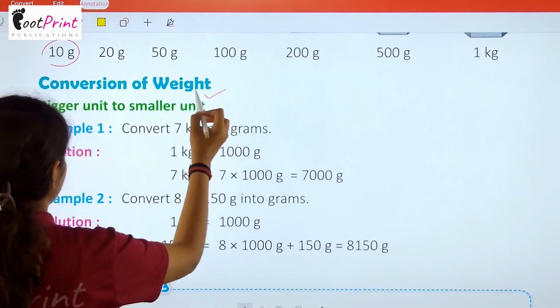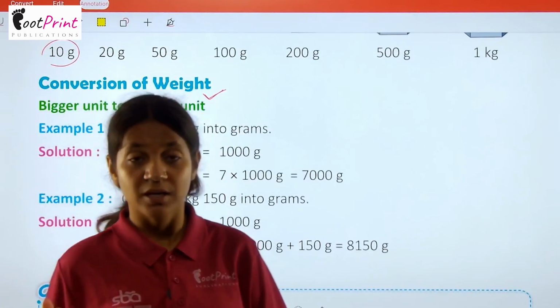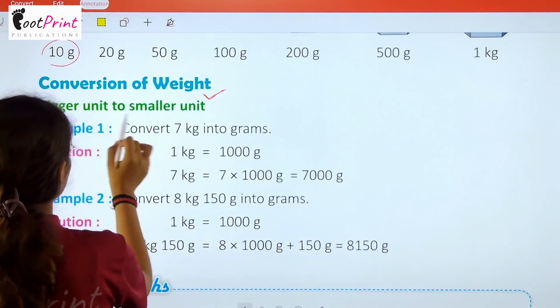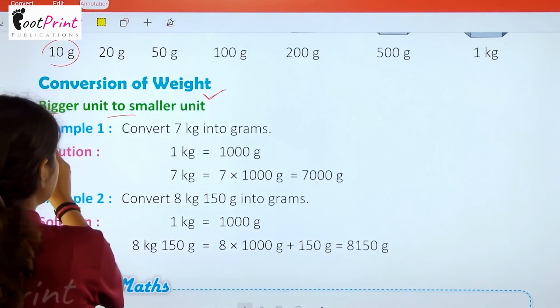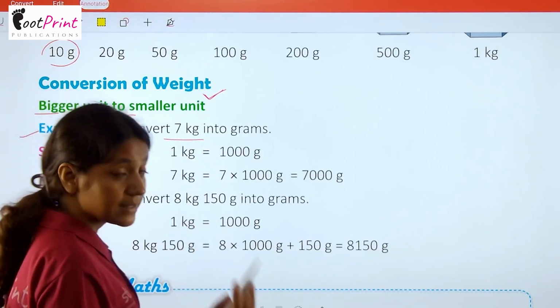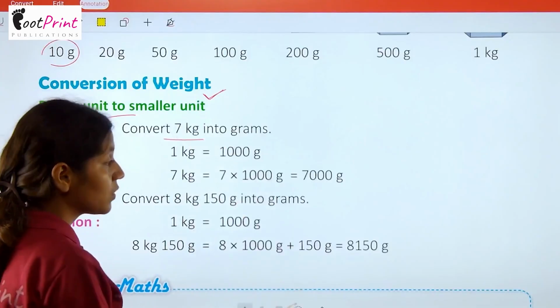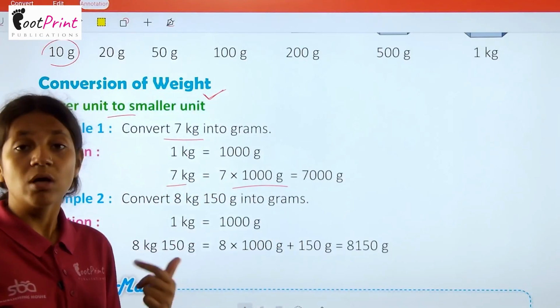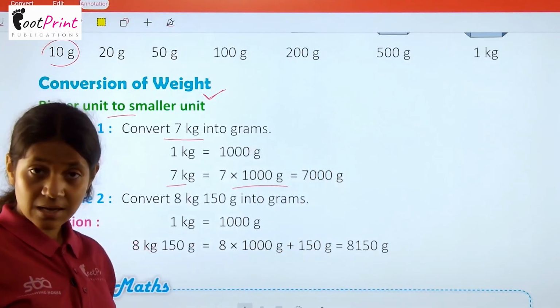कन्वर्जन ऑफ वेट. So now we are talking about conversion. हम कन्वर्ट करेंगे यूनिट्स को वेट की. Okay, so first is bigger unit to smaller unit. Example number 1, convert 7 kg into grams. We know 1 kg contains 1000, so we will do 7 into 1000 to get the answer. So 7 kg equals 7 into 1000 gram, that means 7000 gram.